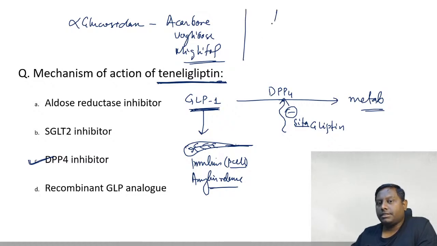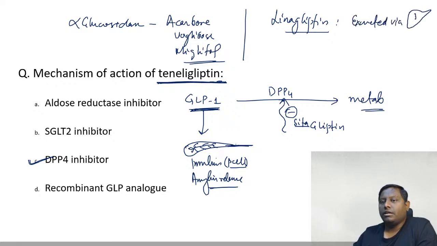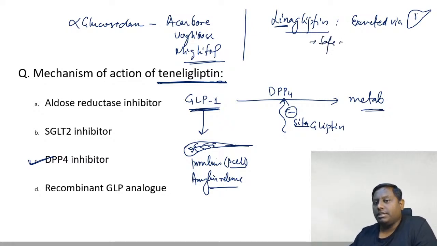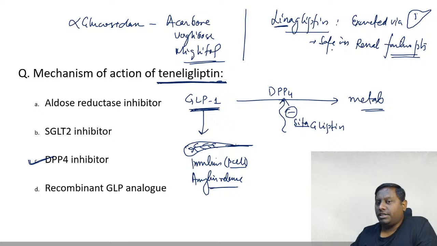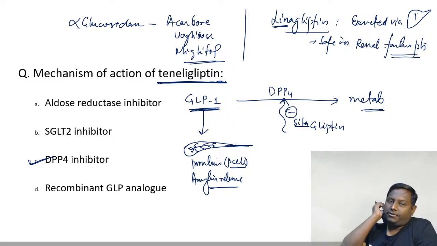Another question that has been asked is on linagliptin, that is mainly excreted via the hepatic route, excreted via liver. Remember liver, right? Linagliptin, that is why they are considered safe in renal failure patients. This same question came in NEET PG and AIIMS. In renal failure patients they are the safer drug. Linagliptin is excreted via liver, therefore in renal failure they are safer. Okay.